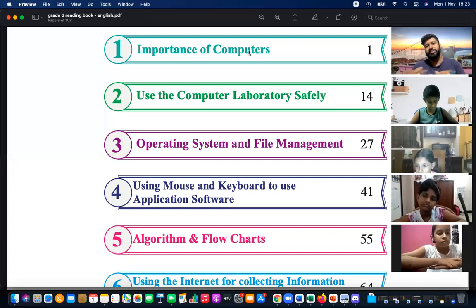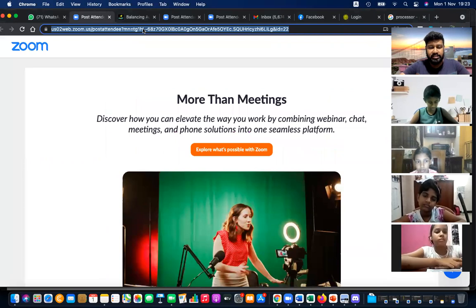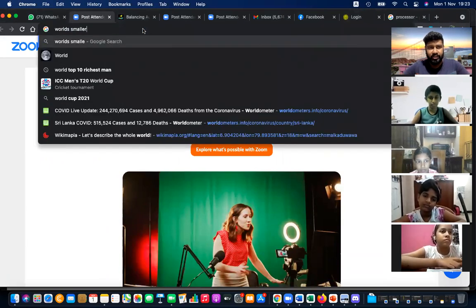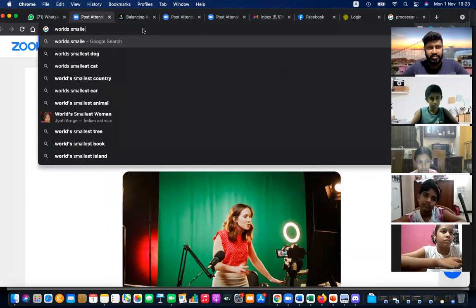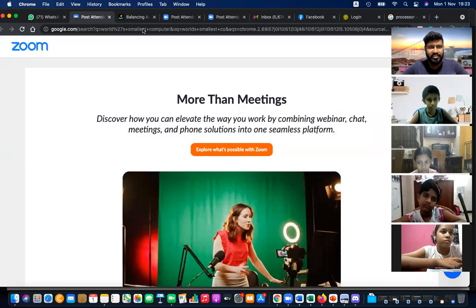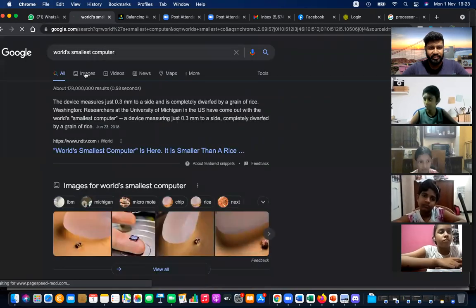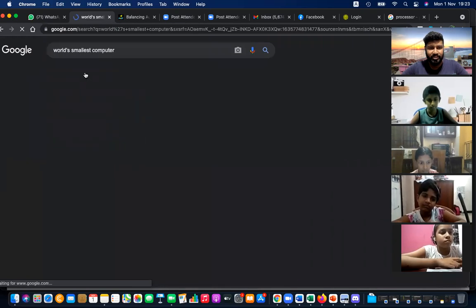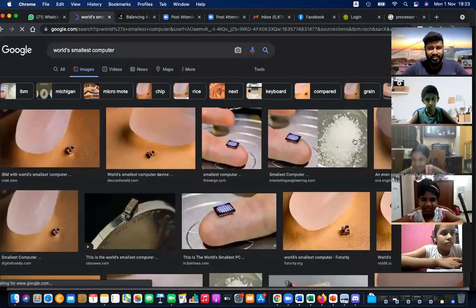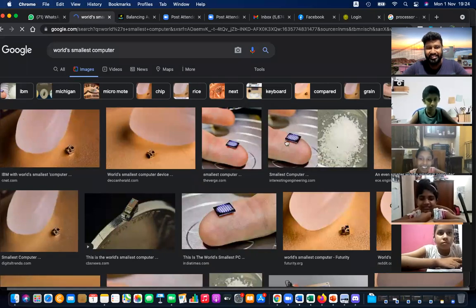So what is a computer? A computer can be what is in front of you, or a computer can be something like this even. This is the world's smallest computer. If you have not seen this, this is the world's smallest computer. You can see the size of that computer. This is actually salt, and this is the chip. Just compare the size. This is a coin and the computer.